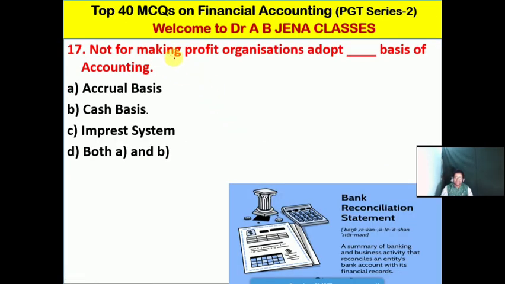So next one is, not for making profit organization adopt which basis of accounting? कौन सा बेसिस ऑफ अकाउंटिंग अडॉप्ट होता है नॉट फॉर मेकिंग प्रॉफिट ऑर्गेनाइजेशन में? A its actual basis, B its cash basis, C its imprest system, D its both A and B. फ्रेंड्स, B is the right option for this MCQ. So not for making profit organization adopt the cash basis of accounting system.